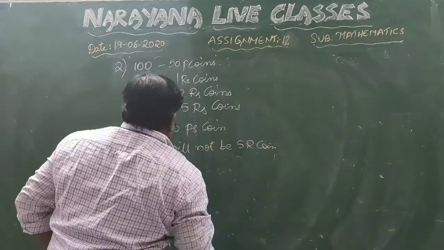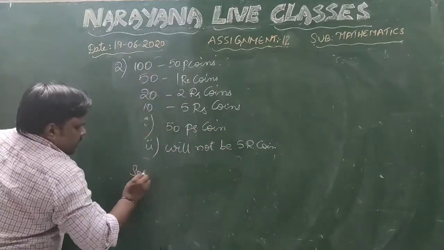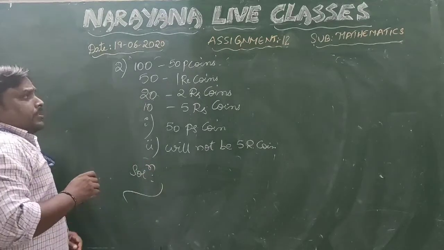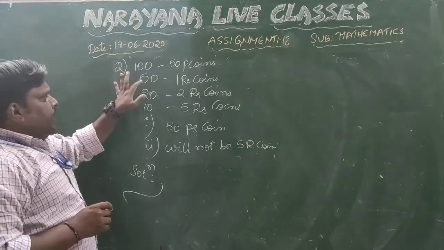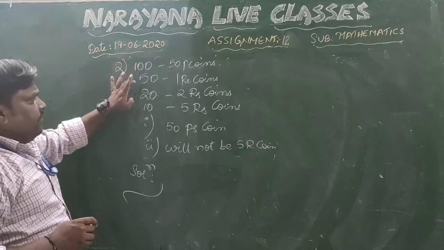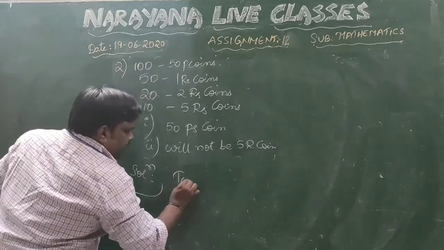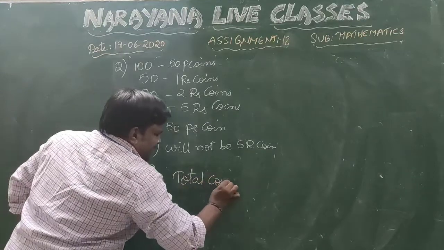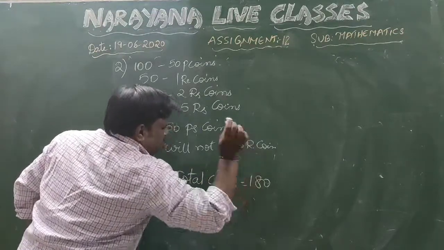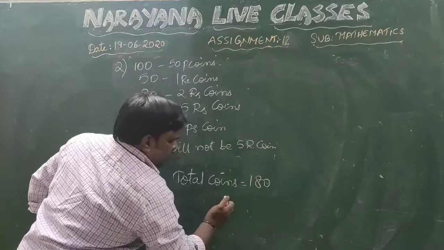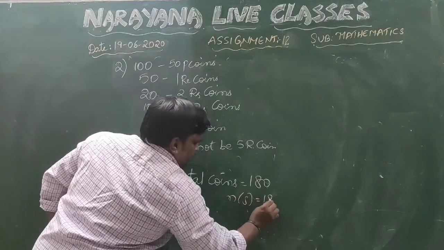Now listen here, coming to the solution part. First of all, let us take out the total number of coins. So 100 plus 50 plus 20 plus 10, 150 plus 20, 170 plus 10, 180. Total coins is equal to 180. This is nothing but N of S. So N of S is equal to 180.